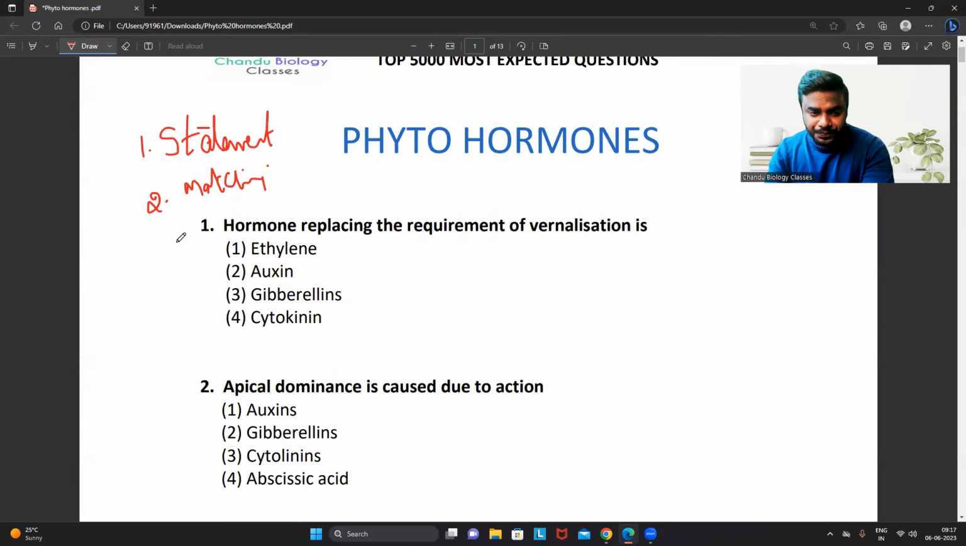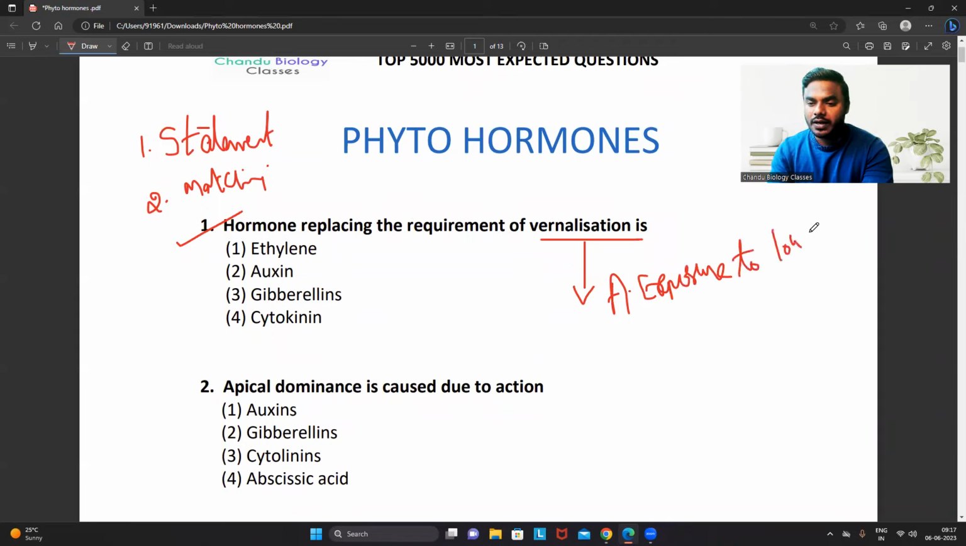The first question: hormone replacing the requirement of the vernalization. Every one of you know very well what is vernalization. First of all, artificial exposure of a plant to the lower temperature. Is it or not? Artificial exposure of the plant to the lower temperature for a very long period of time. Now we have to ask why. Why are we artificially exposing the plant to the lower temperature? What is the reason? For the process of flowering also, as well as the seed germination also. Majorly for the process of the seed germination.